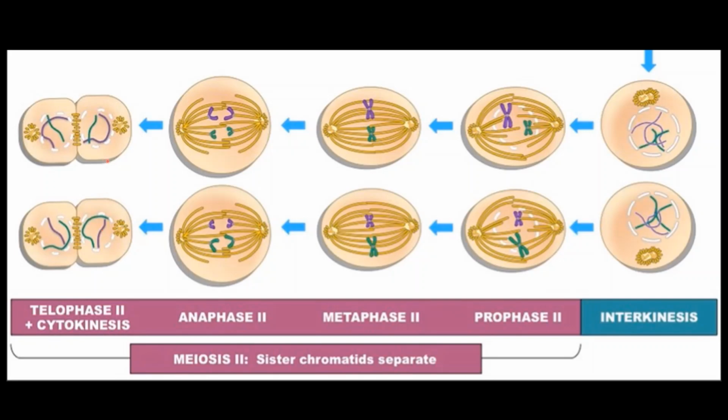Now, each haploid cell undergoes further division, that is meiosis 2, to form 4 haploid cells. Now, this stays the same in both the cells. After cytokinesis, the cell enters into prophase 2, where the nucleus, nucleolus, and nuclear membrane start disappearing. During metaphase 2, the chromosomes are arranged at the equator. During anaphase 2, the chromosome splits to form sister chromatids, which are pulled away towards the opposite poles due to contraction of discontinuous spindle fibers and relaxation of continuous spindle fibers.